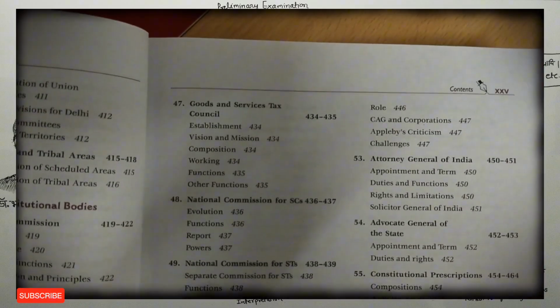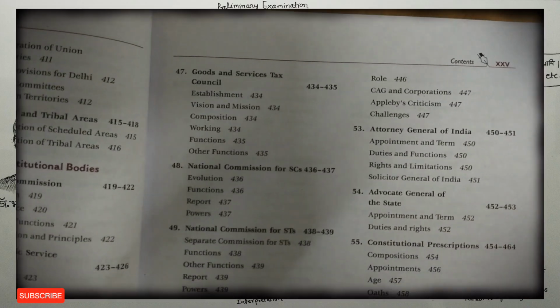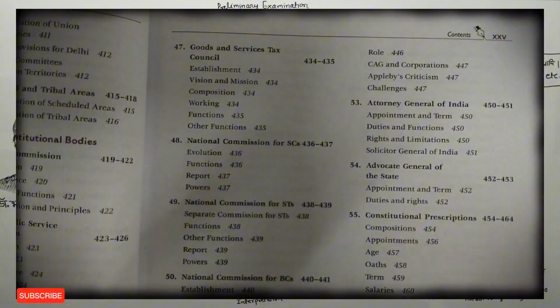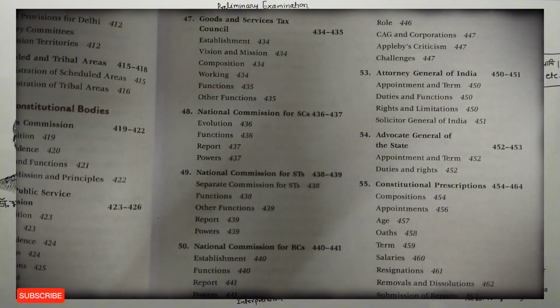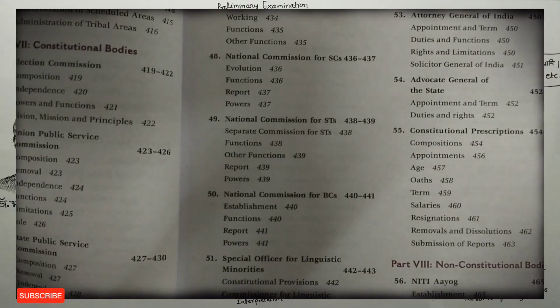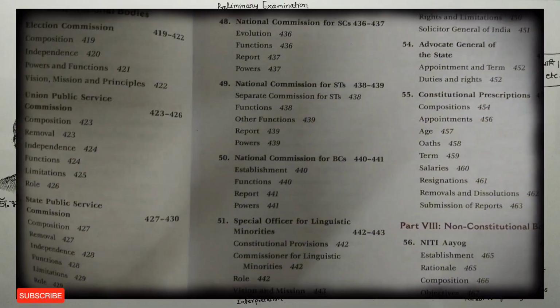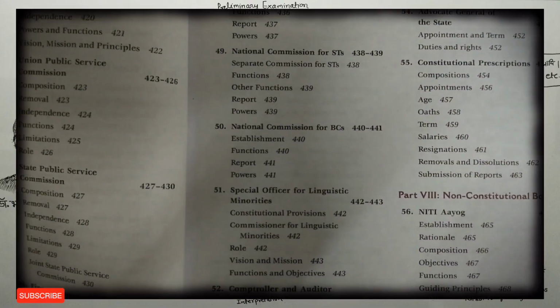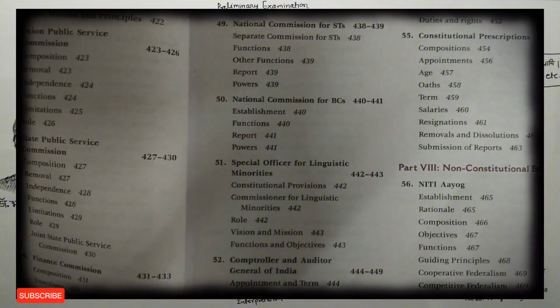Chapter number 48 tells about the National Commission for SCs. Chapter number 49 tells about the National Commission for STs. Chapter number 50 tells about the National Commission for BCs. Chapter number 51 tells about the Special Officer for Linguistic Minorities.